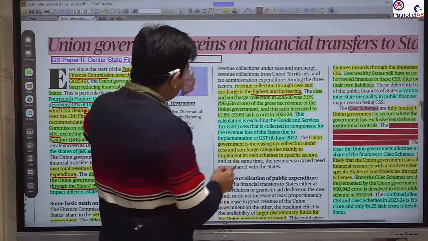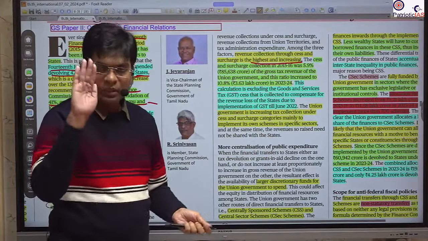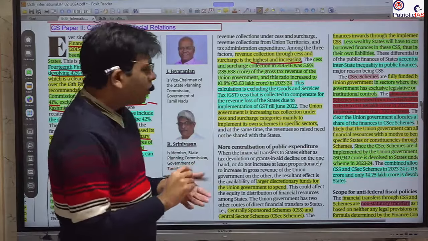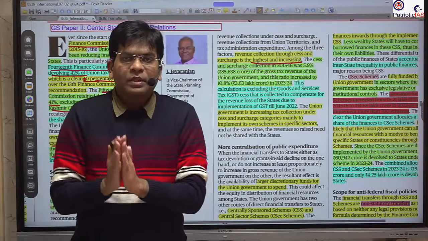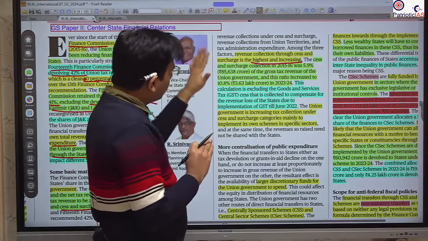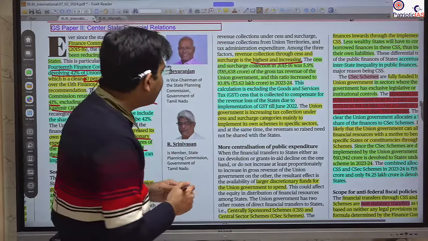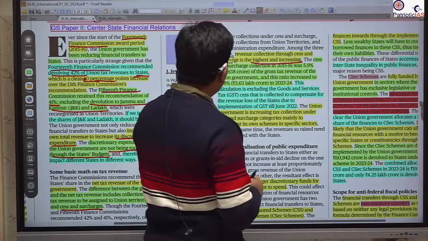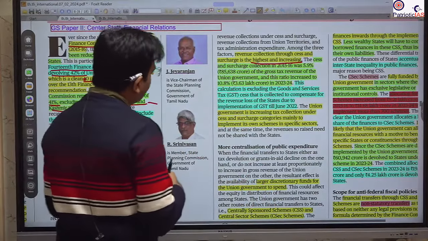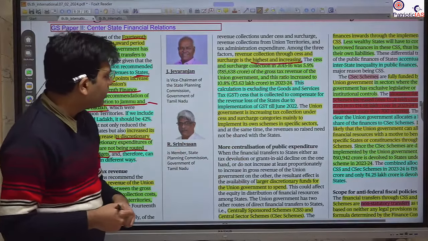So this surcharge, whenever the union government is imposing it, is not being shared with the state. So this is a negative impact on the state sharing. Okay. So states do not want this cess and surcharge to be increased, but the central government will increase it because of its own appropriation and the sharing by union government without the shares. Okay.